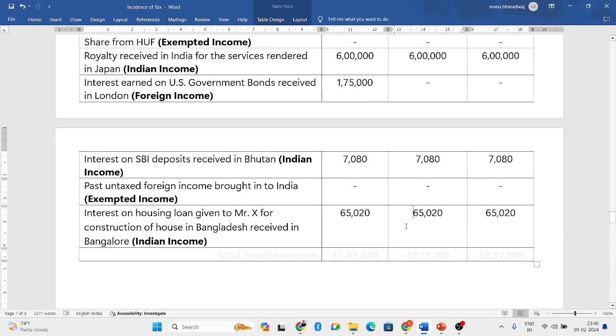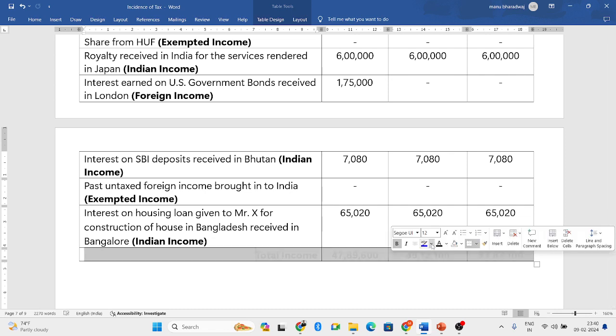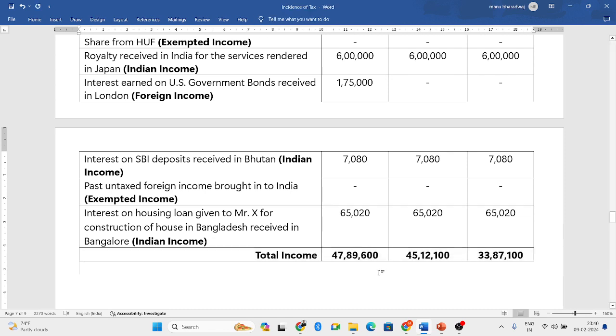So all the transactions are done. Now when you add everything, you will get the total income. So for ordinary resident, it is 47 lakhs 89,600. For not an ordinary resident, it is 45 lakhs 12,100. For non-resident, it is 33 lakhs 87,100. This is how you need to solve the problem.